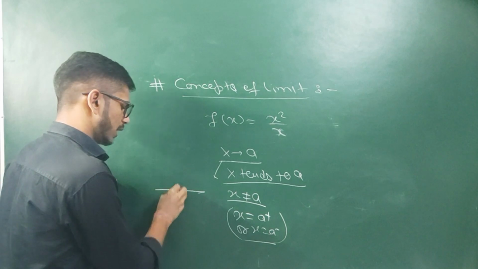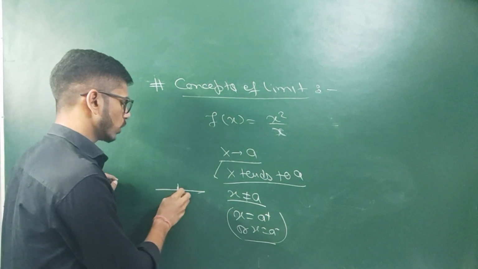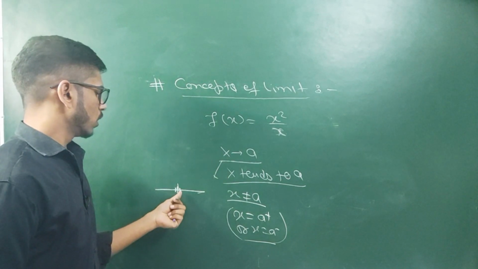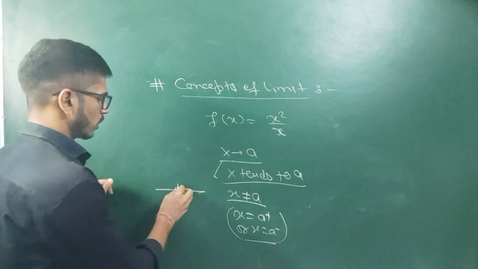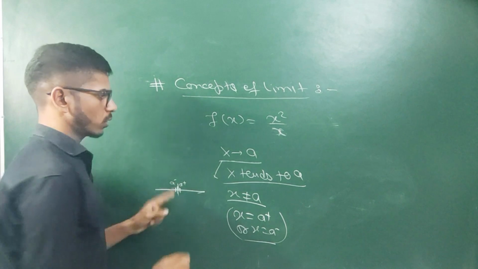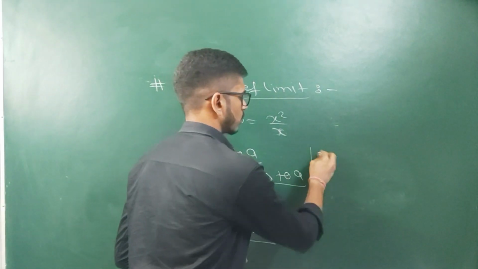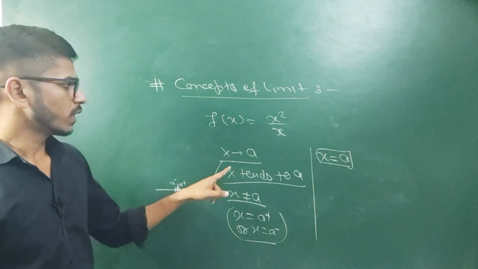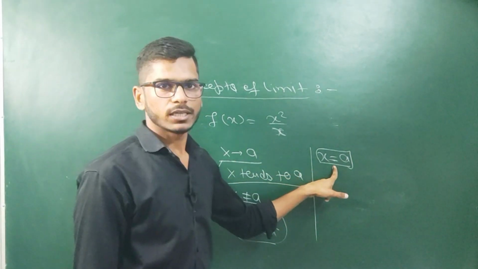x tends to a means we will not find the value of the function at x equal to a, but we will find the value of the function at x equal to a positive and a negative. And it is completely different from x equal to a.